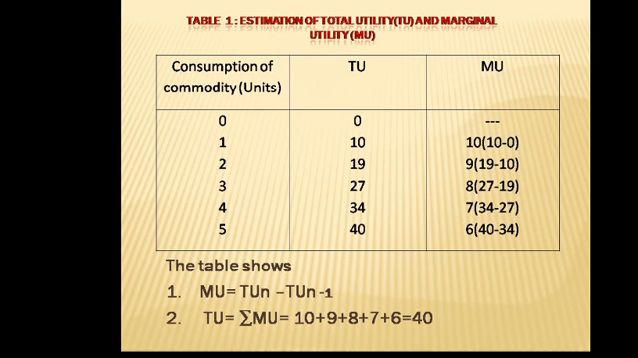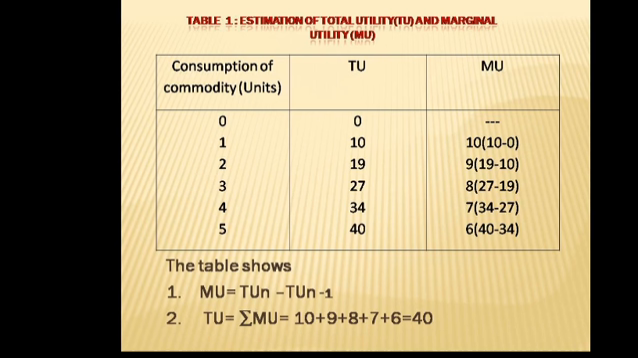So when we consume the first unit, we have total utility 10. When we consume the second unit, our total utility is 19. Consumption of the third unit leads to 27 total utility. For the fourth and fifth, we have 34 and 40 total utility respectively.